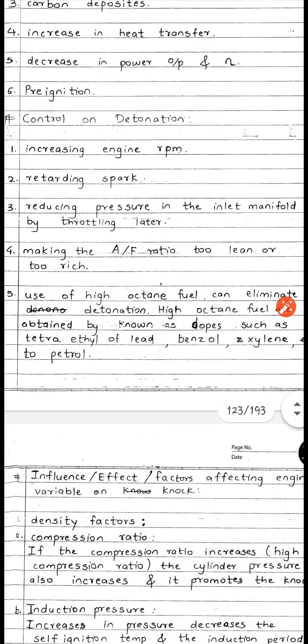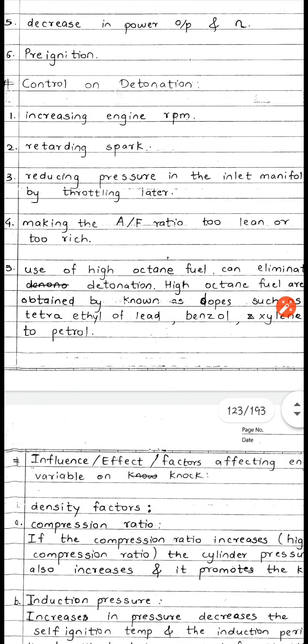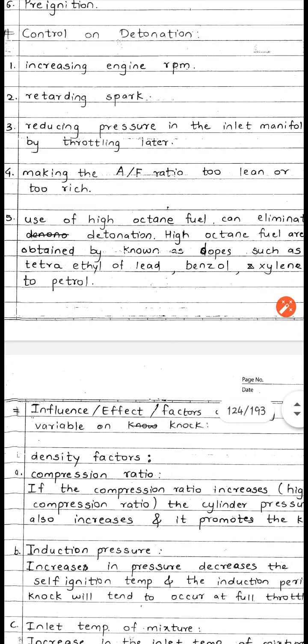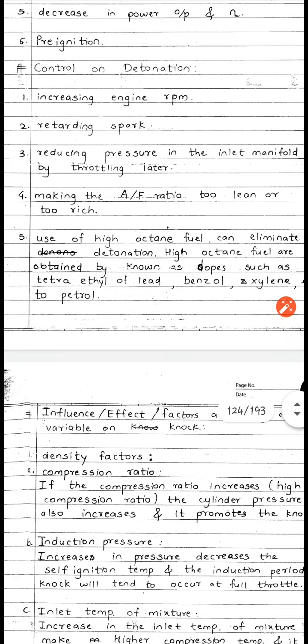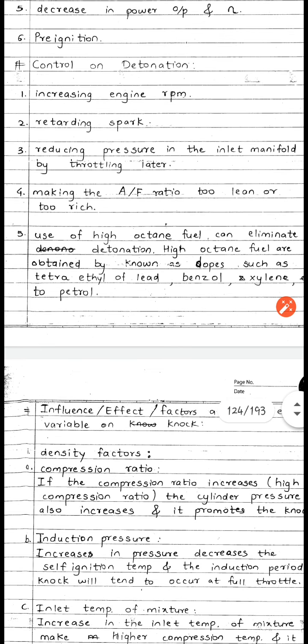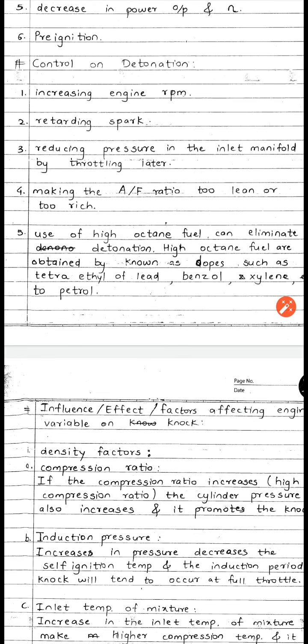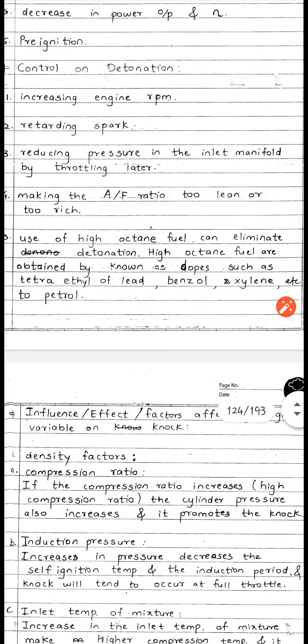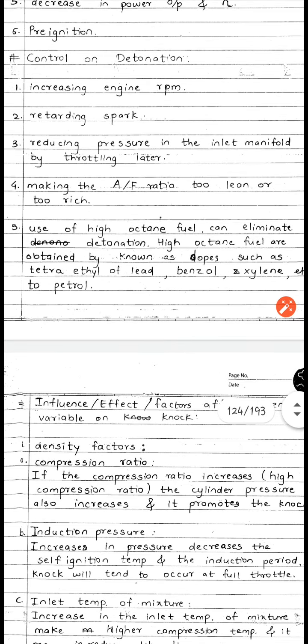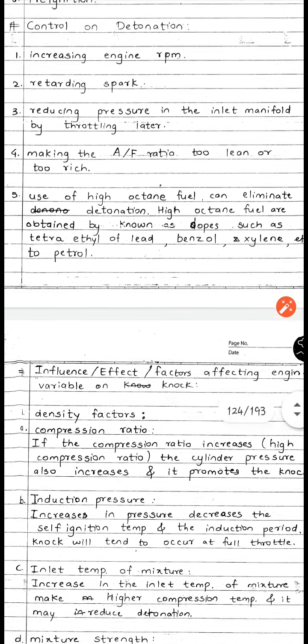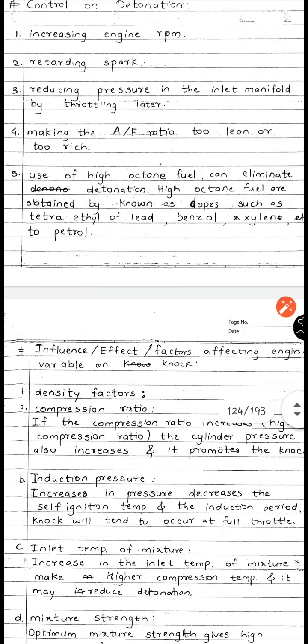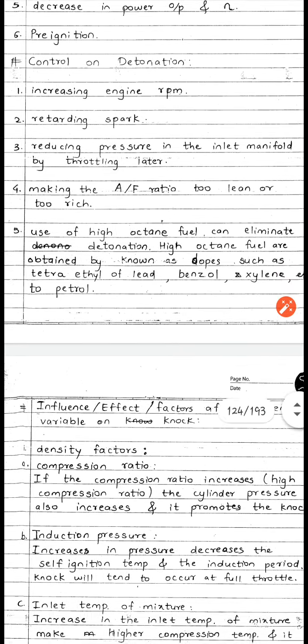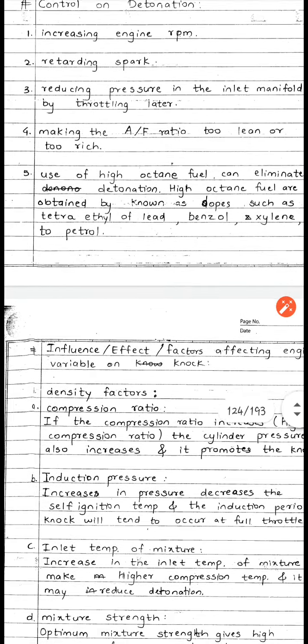Now finally, one of the important controls of detonation is the use of high octane fuel, which can eliminate detonation. High octane fuels are obtained by adding dopes such as tetraethyl lead, benzol, and xylene to petrol. In this case, the use of good quality petrol, also called high octane fuel, is very important to control the detonation. These are the different control methods of detonation in the case of an SI engine.